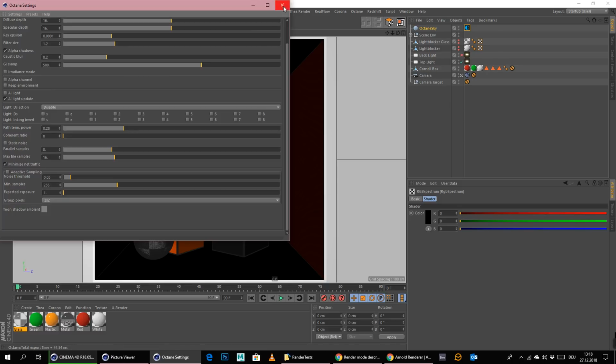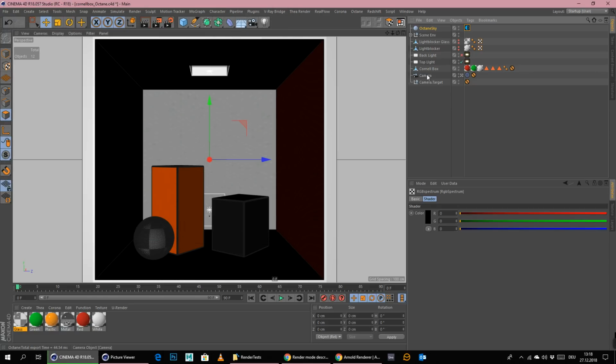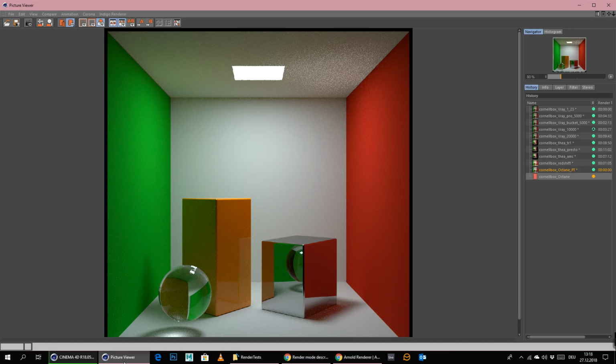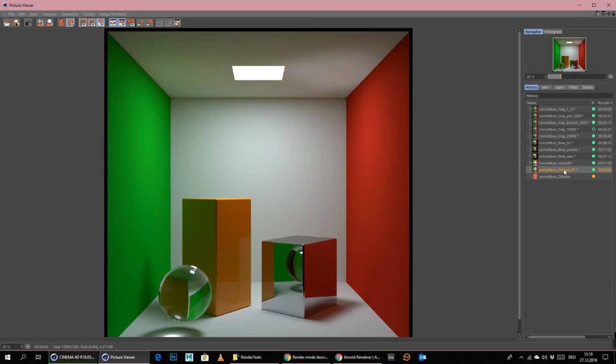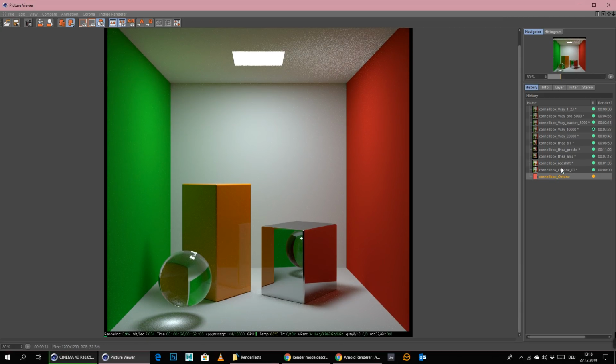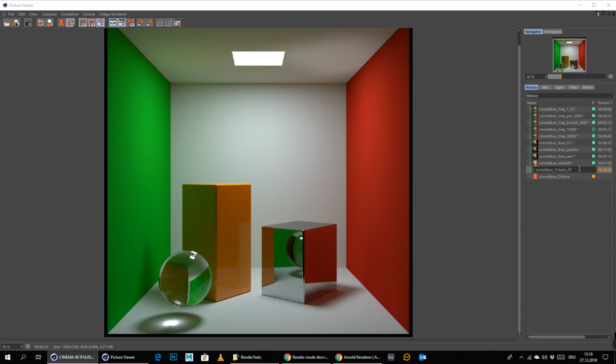And we could also set a camera tag, but I did not use a camera tag for any other engine as well. So we will leave the camera tag out here to make it a little bit more fair, because there you can fight fireflies a little bit better with the camera tag as well. And as you can see, as soon as we blur this out a little bit, like 0.2, this should clean up way faster now. I'm not sure about the ceiling, to be honest, but yeah, this rendered for like 6 minutes and 50. So let's just write this down, 6 minutes and 50